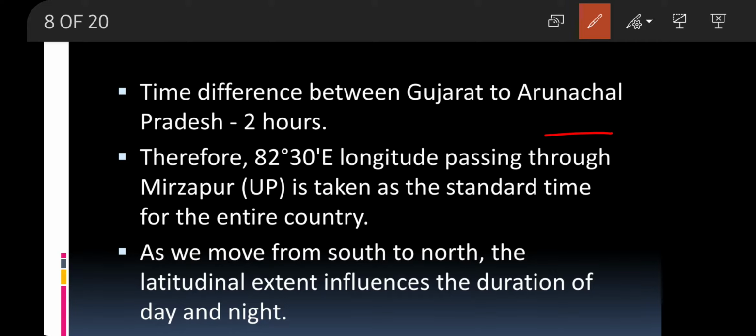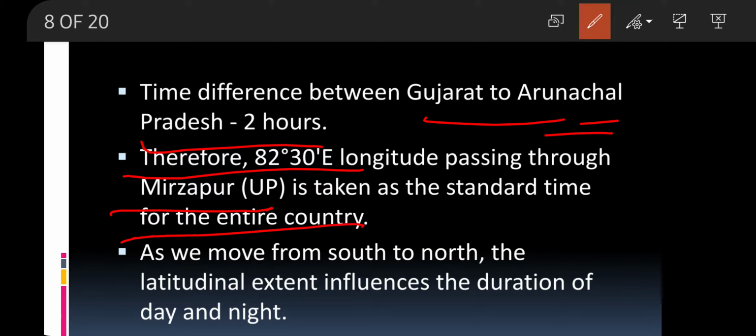But when we talk about the time of India, there is a time difference. There is a time difference between Gujarat and Arunachal Pradesh of 2 hours. If it is 6 o'clock in the morning in Gujarat, it would be 8 o'clock in Arunachal Pradesh, or vice versa. Therefore, we have taken a longitude passing through Mirzapur, which is the standard time for the entire country.